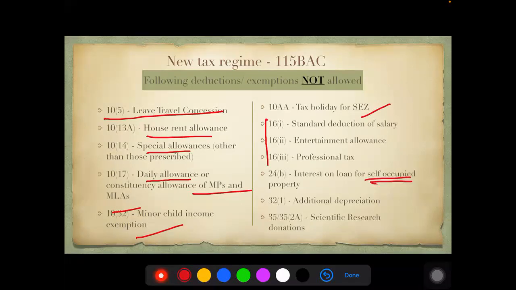Please remember, only self-occupied property, not allowed. Additional depreciation, which means normal depreciation is allowed. Additional depreciation, the enhanced rate of 20% or additional depreciation which was given, not allowed. Scientific research donations which you were enjoying earlier or contributions to specific ones will not be allowed here.